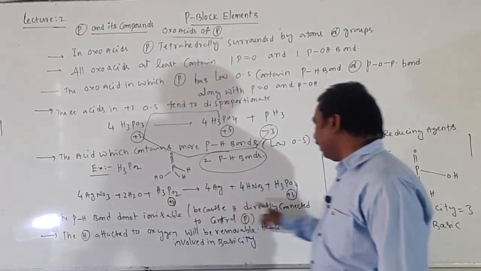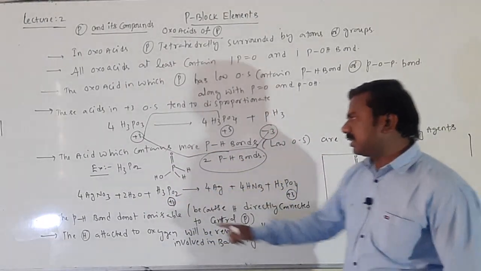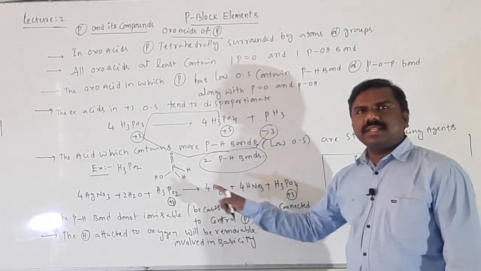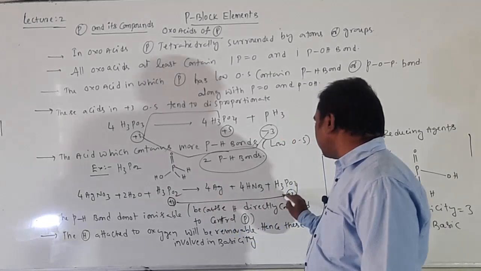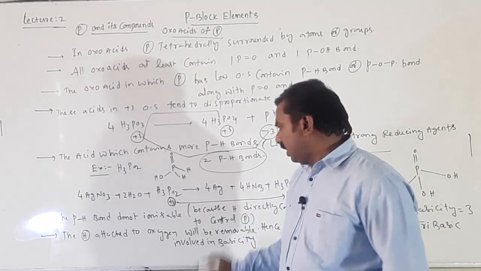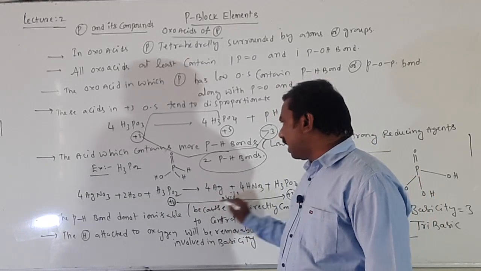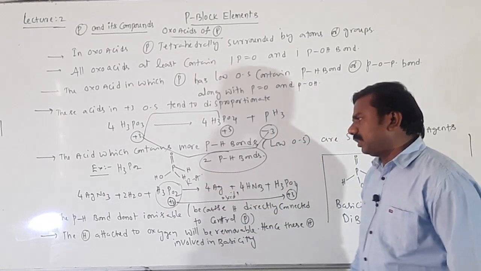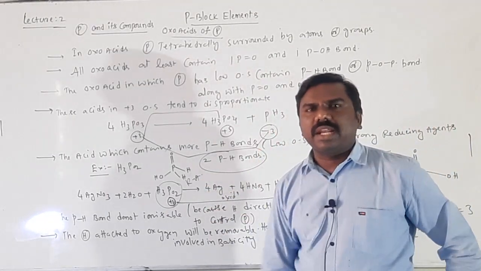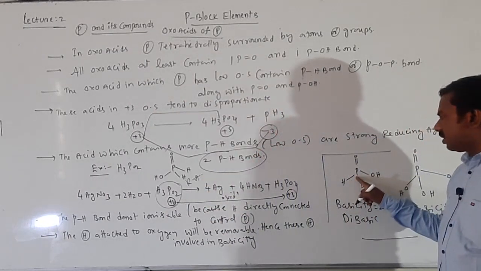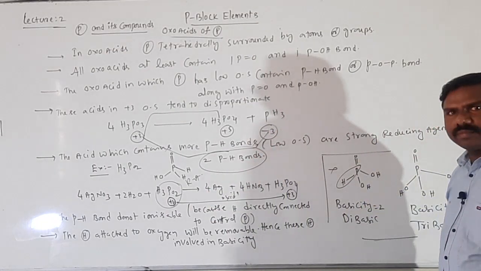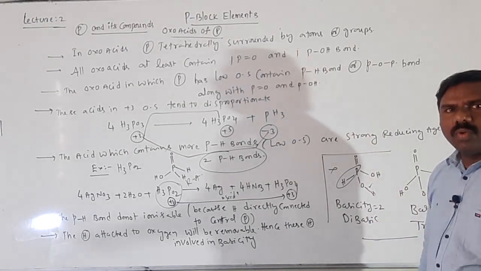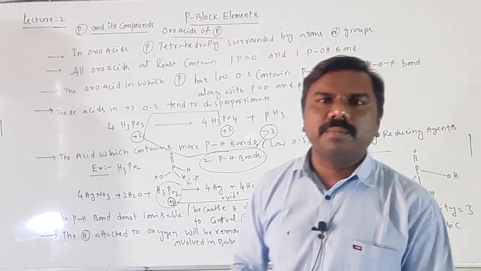Then the example given, students: H3PO2 reduces AgNO3 to Ag. +1 to +3, increase in oxidation state is called what? Oxidation. Itself involved in oxidation, hence it is acting as a reducing agent. Getting? Right. Next, P-H bonds cannot be ionizable. So if you observe this P-H bond, you cannot break it. You can break the O-H bond, as I told you, right? So O-H hydrogens are only involved in basicity.